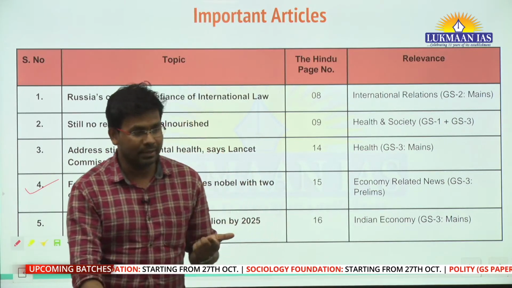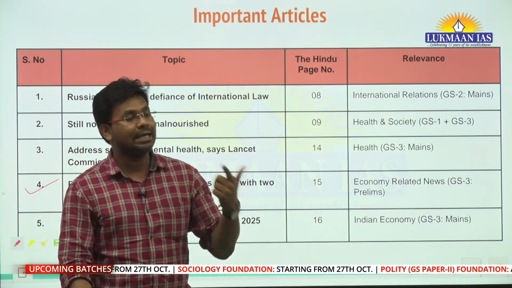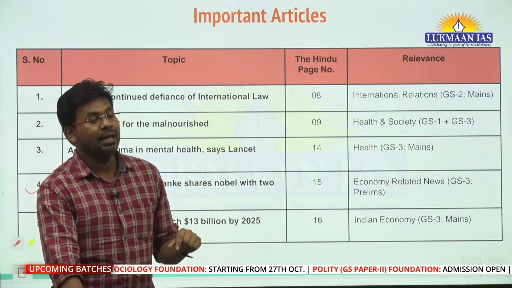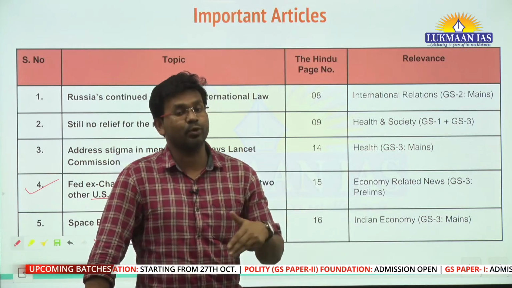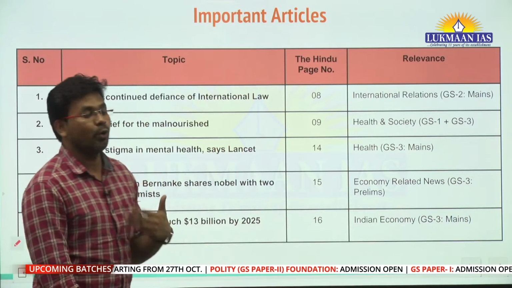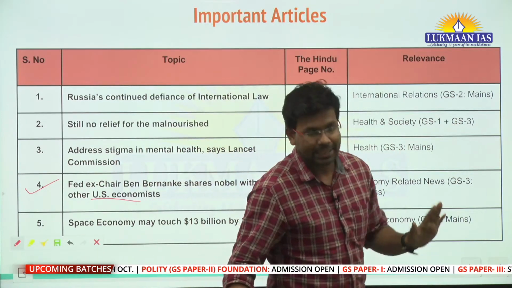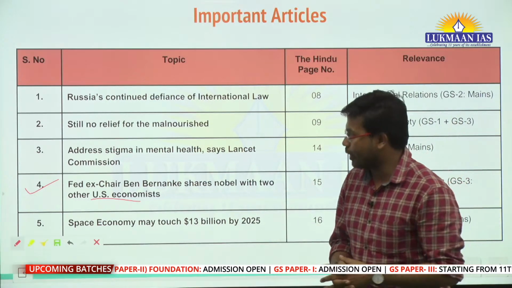You might have heard that the Nobel Prize is given individually to a person during their lifetime, or it can be given after a person dies as well, and it can be given jointly, meaning more than one person can share the Nobel Prize. So we are going to talk about the Nobel Prize in economics and in what area it has been awarded.